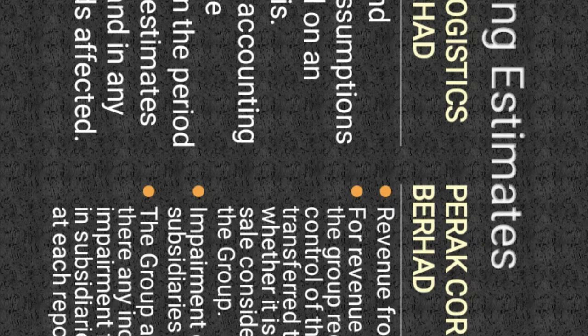For the impairment of investment in subsidiary and associate, the group assesses whether there are any indicators of impairment for its investment in subsidiary and associate at each reporting date. Whether there is any indication that its investment in subsidiary and associate may be impaired, the group considers the external and internal sources of information.